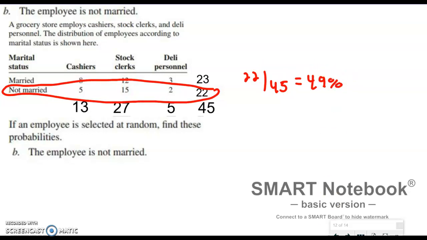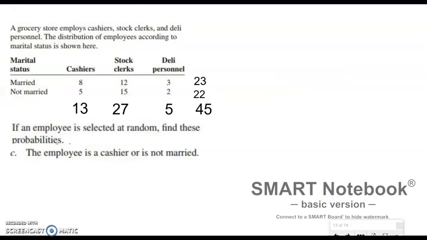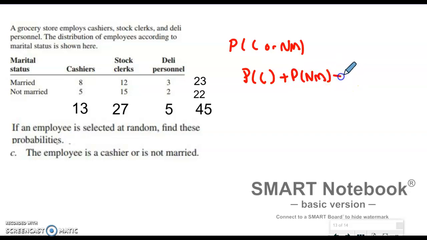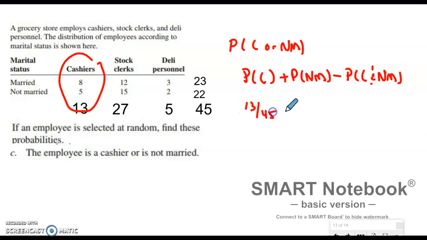And for the most part, you guys did okay with that one. This is the last one, and this is the last one a lot of you guys struggle with. All right, so for the probability that it's a cashier or not married, we're going to take the probability that it's a cashier plus the probability that it's not married minus the intersection between them. All right, so cashiers are right here. How many cashiers do I have? 13 out of 45 are cashiers.